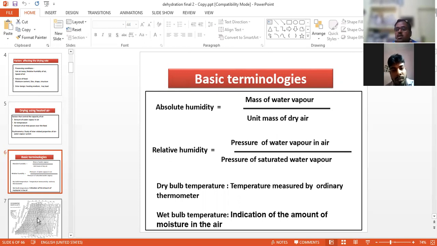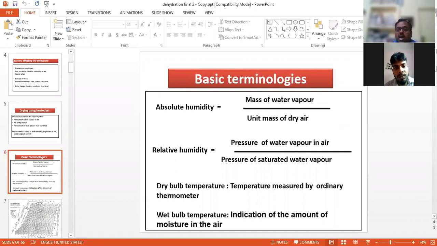Suppose we keep the relative humidity at 60%, that means 40% of the air's capacity for water vapor is unused. So relative humidity is also a deciding factor for the product.